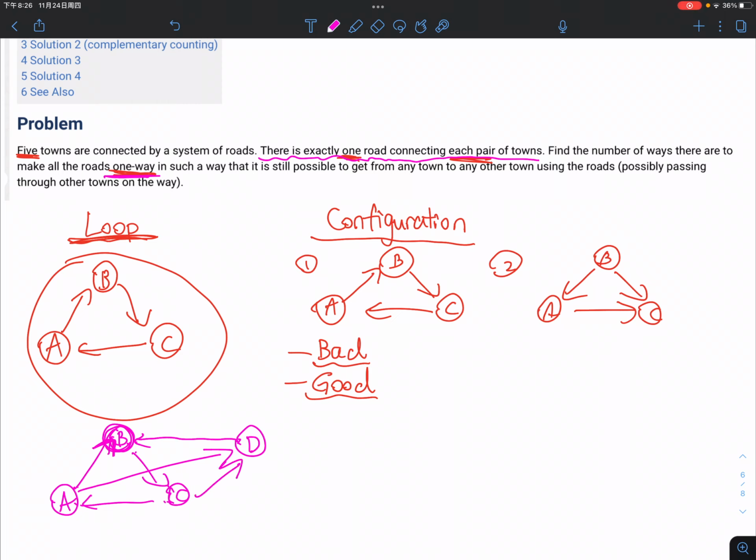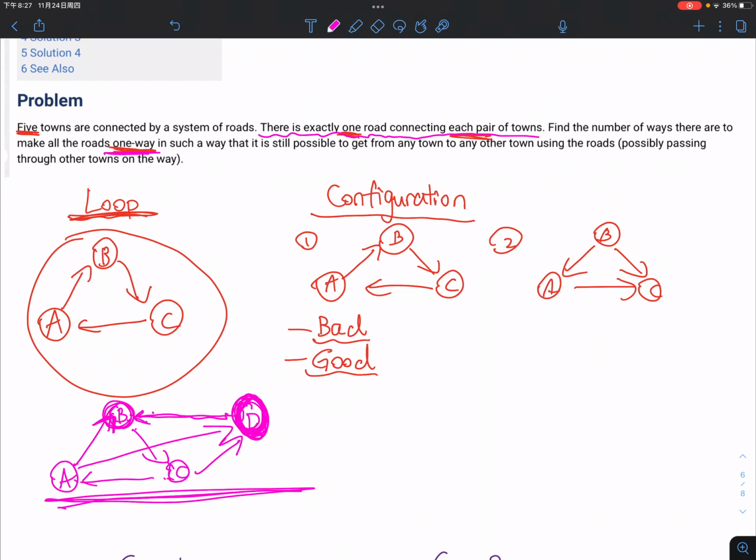So what I want to say here is that whenever a town really wants to join a loop, then his dream will actually come true. If town D wants to enter this loop, then his dream will be satisfied. This is going to be very important in the later explanation, so just keep this in mind. Whenever there's a town that wants to enter a loop, this town will actually join the loop.